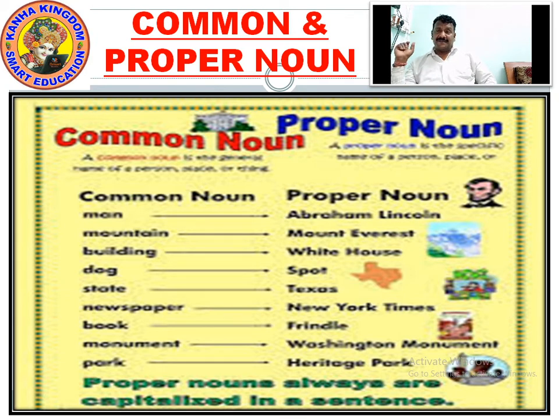State: when you talk about a state, there can be many. In one country there are many states. When you talk about a particular state, Texas is a state. New York. Texas is a state, New York City. We'll talk about newspaper.